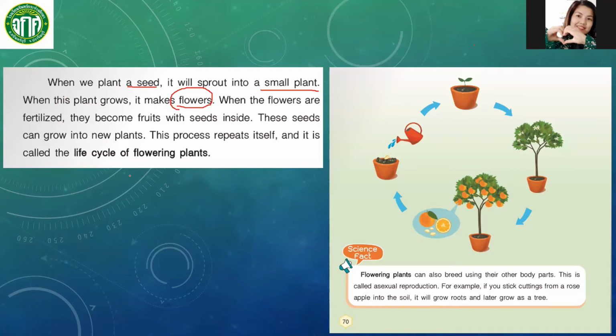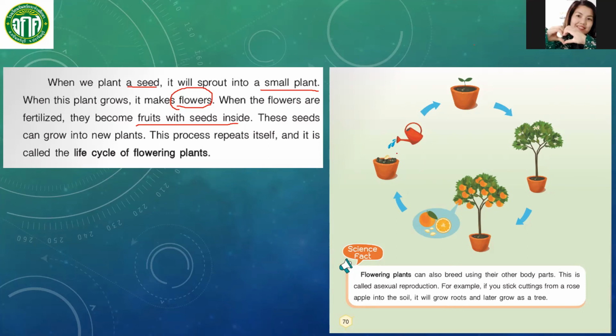When the flowers are fertilized, they become fruits with seeds inside. These seeds can grow into new plants. This process repeats itself, and it is called the life cycle of flowering plants. Okay, so we have here the picture.